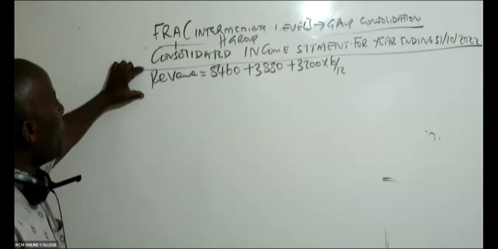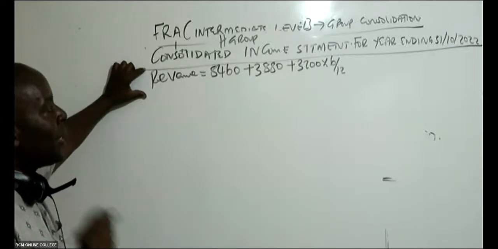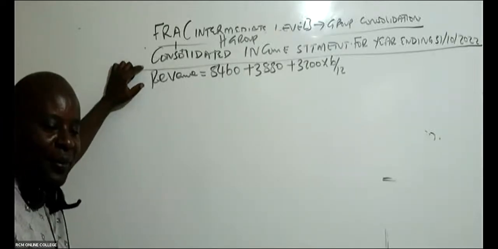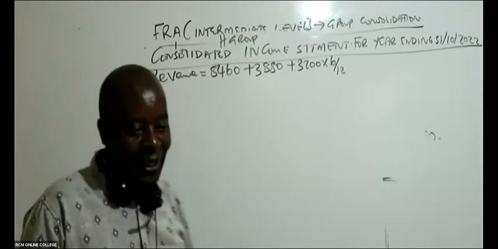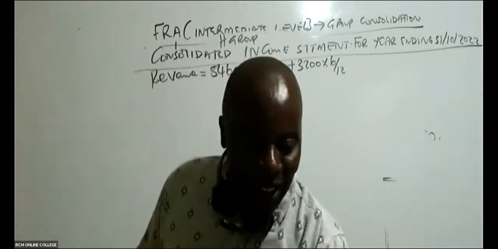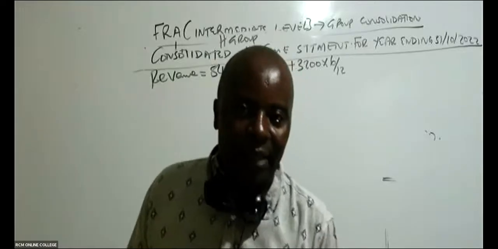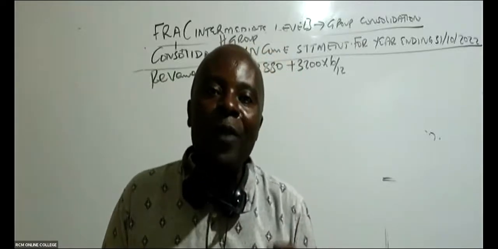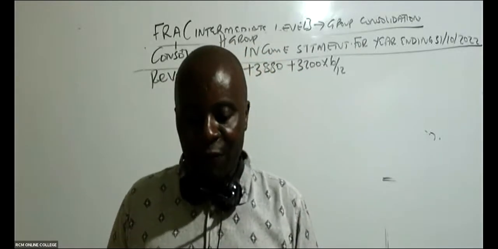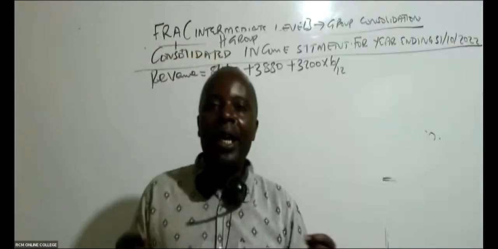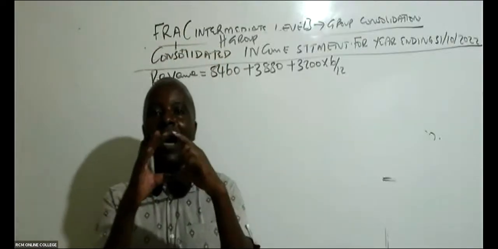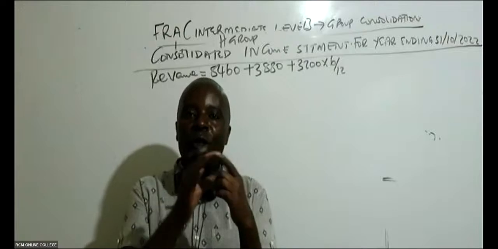Now, remember, when you're consolidating revenue, there is an adjustment that we must always make. There is the concept of fake sales, and I gave you an example. When within the family, you sell goods to each other.